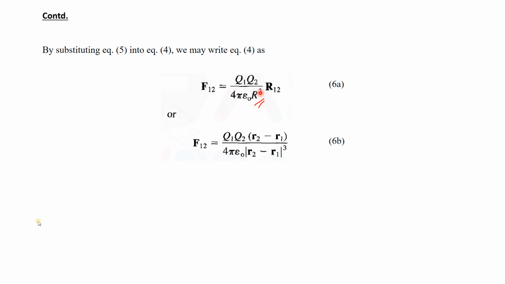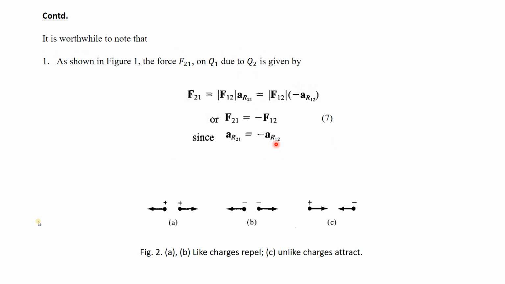That is why here R12 is written as small r2 minus small r1, and R cube is written as mod of small r2 minus small r1 cubed. Okay, so this is the representation. You can represent it in different ways.